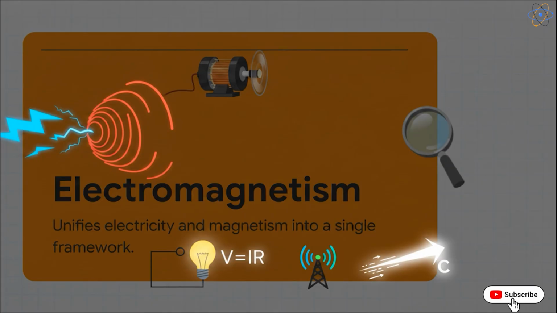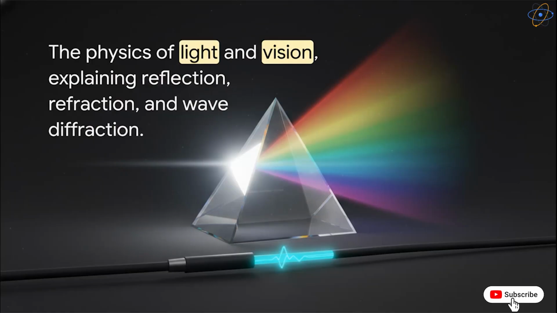For your everyday electrical circuits, Ohm's law, or V equals IR, is the governing rule. Even the speed of light itself emerges from electromagnetic theory. It's truly the backbone of modern electrical engineering and communications technology. Then we have optics, which is the physics of light and vision. It explains exactly how reflection and refraction work, as well as the behavior of lenses and mirrors.